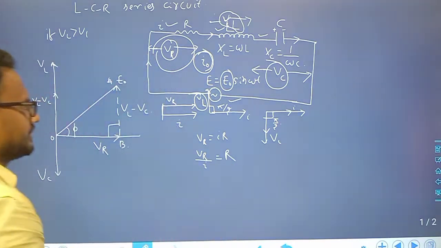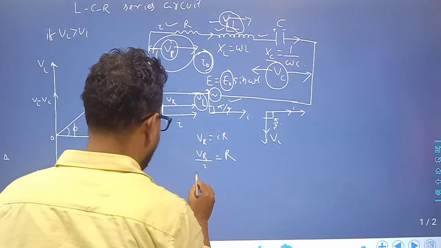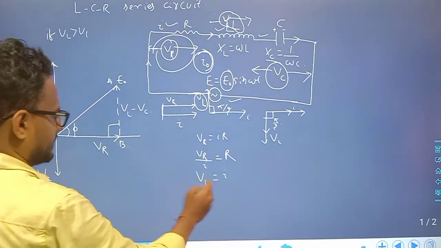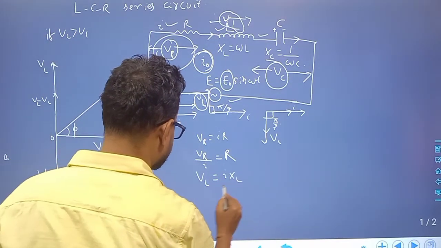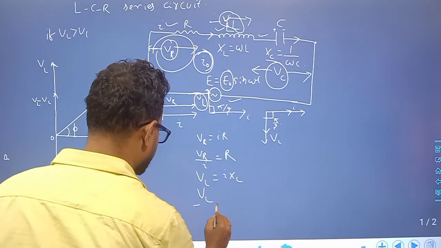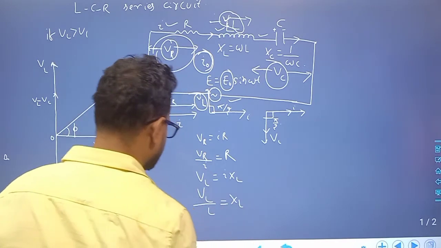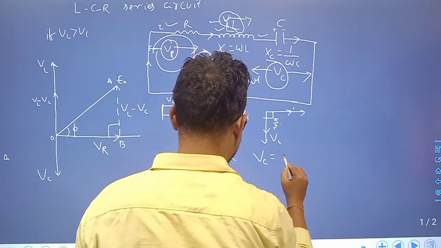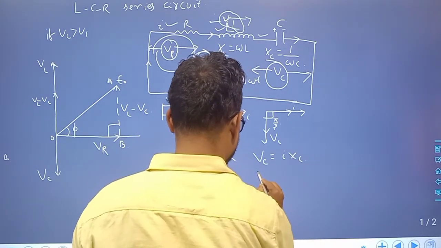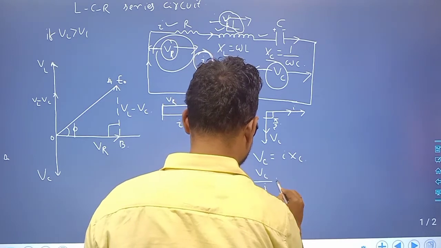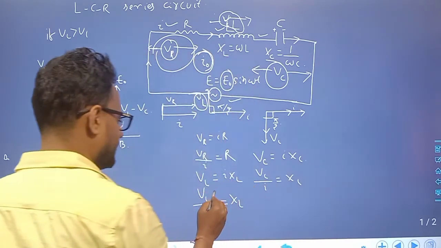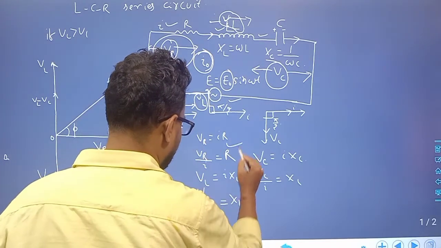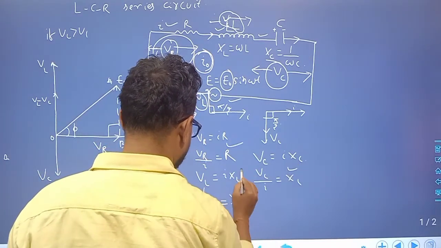I can write similarly VL is equal to I maximum value into XL. So VL by I is equal to XL. Similarly, VC is equal to I into XC. So VC by I is equal to XC. So dividing both terms VR, VL, VC by I, we will get R, XL and XC.